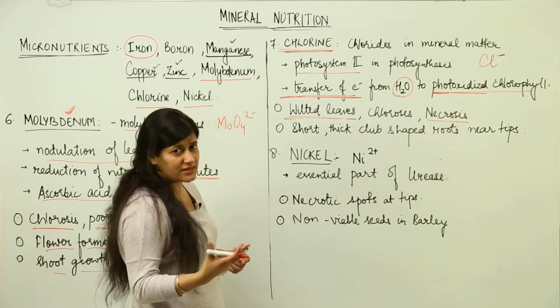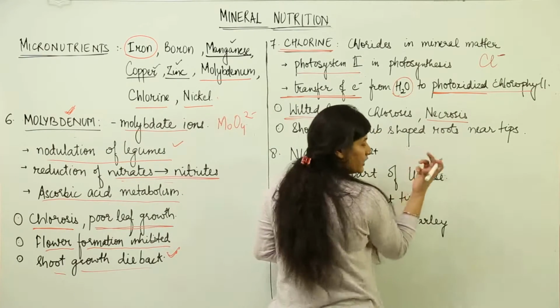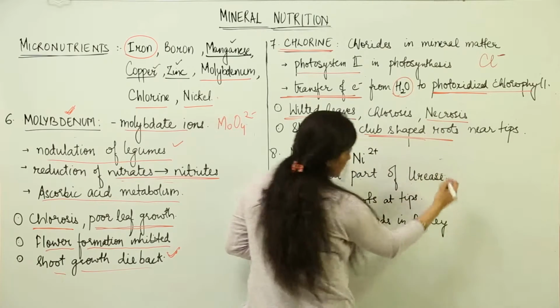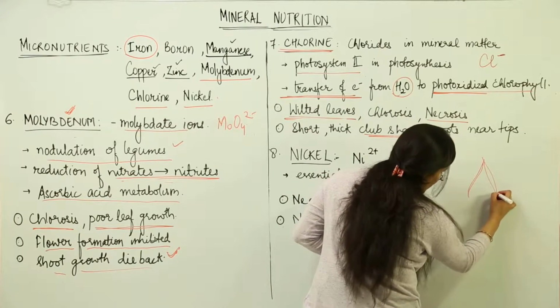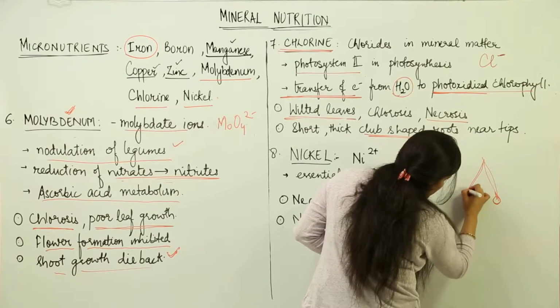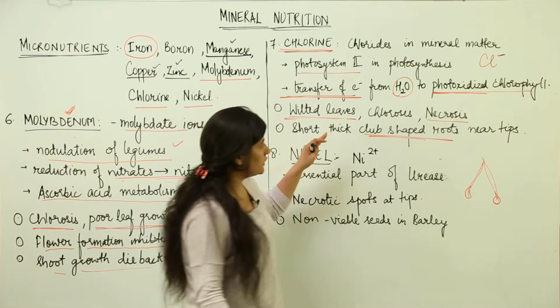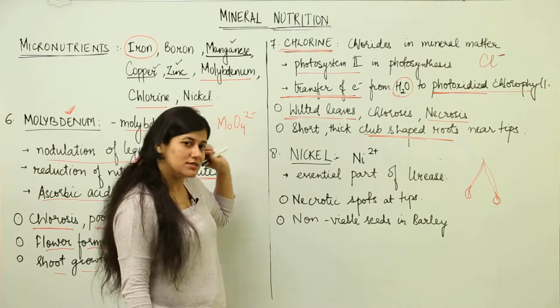Another symptom of chlorine deficiency is that you would find thick, club shaped roots. Towards the tip the secondary roots would be thick and somewhat club shaped. Such are the deficiency symptoms observed in case chlorine is deficient.